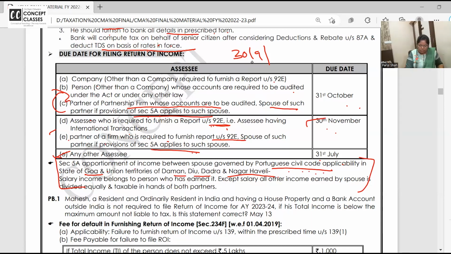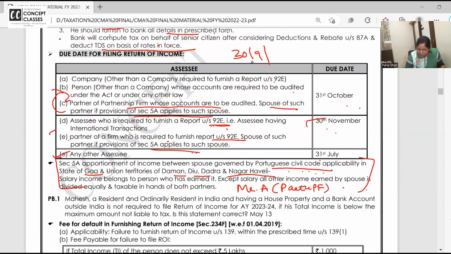So it is apportioned income between spouses, governed by the Portuguese Civil Code. Salary income belongs to the person who has earned it. Except salary, all the other income earned by a spouse is divided equally. So now listen. Mr. A is staying in Goa and he is a partner in a partnership firm.